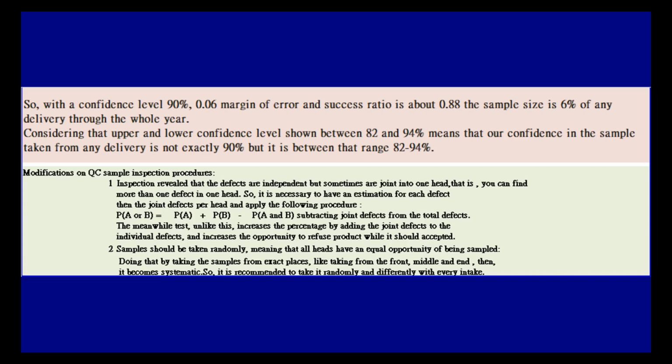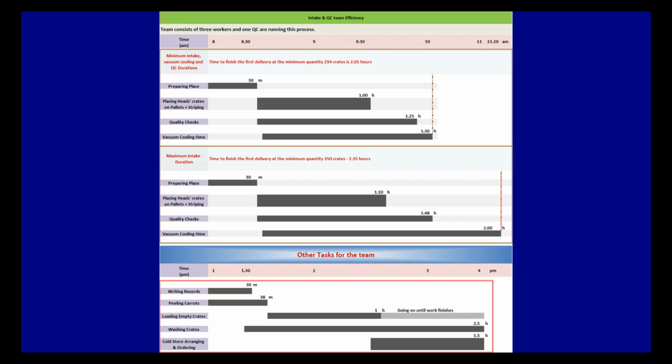Samples should be taken randomly, meaning that all heads have an equal opportunity of being sampled. If done by taking the samples from exact places, like the front, middle and end, then it becomes systematic. So, it is recommended to take it randomly and differently with every intake.